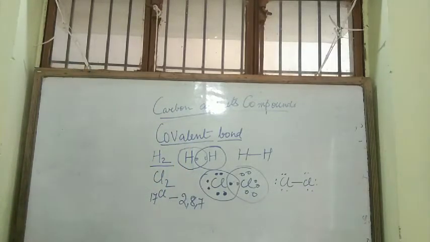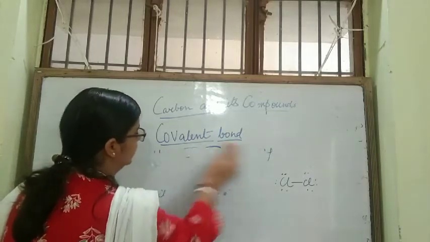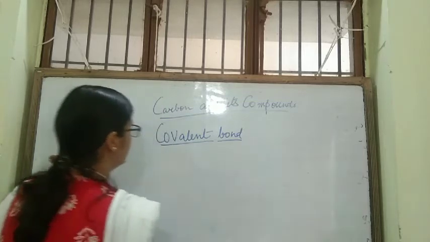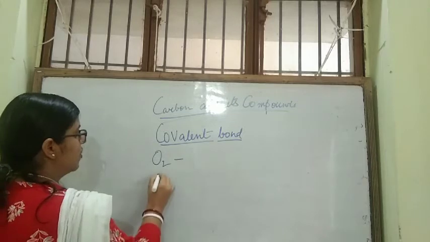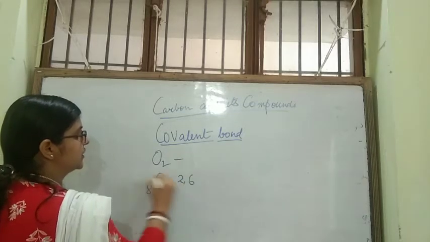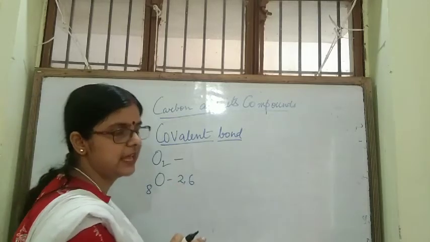Okay, now let us take up the example of oxygen. Oxygen has atomic number 8. Its configuration is 2, 6. So oxygen has 6 electrons in its valence shell.